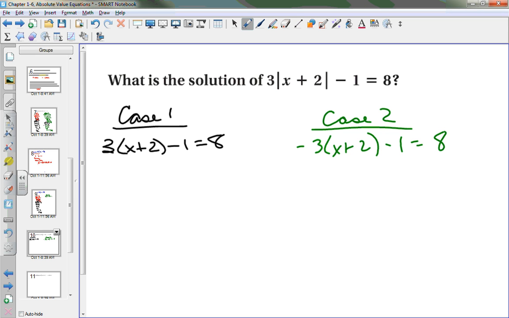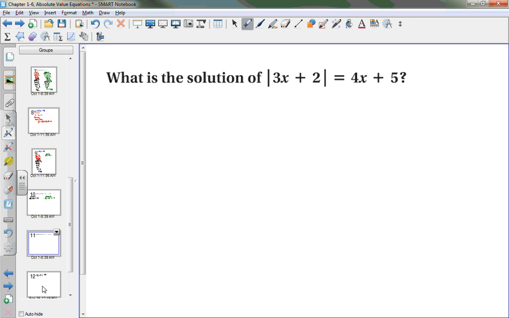Now, could we solve this if we wanted to? We could, but since we're low on time, I want to go to one that is actually going to be very important that we talked about. What is different about this one compared to the other ones that we just talked about? Sorry? It equals another expression that has a variable in it. Now, when you have an absolute value with a variable in it equal to another expression with a variable in it, you will have extraneous solutions generally about 90% of the time. Do we understand that? So it is important that you plug and chug every time to make certain that it is not extraneous.